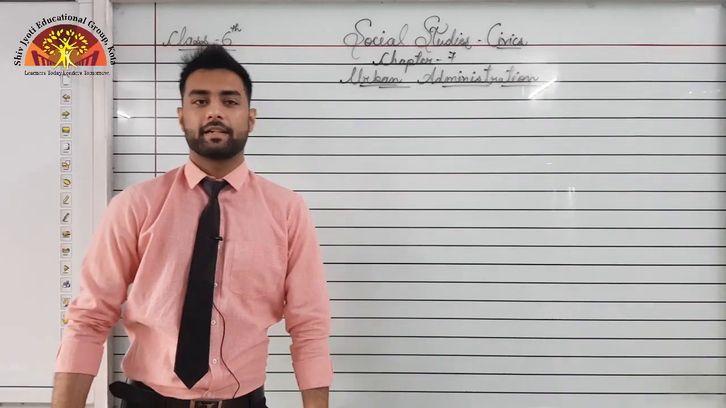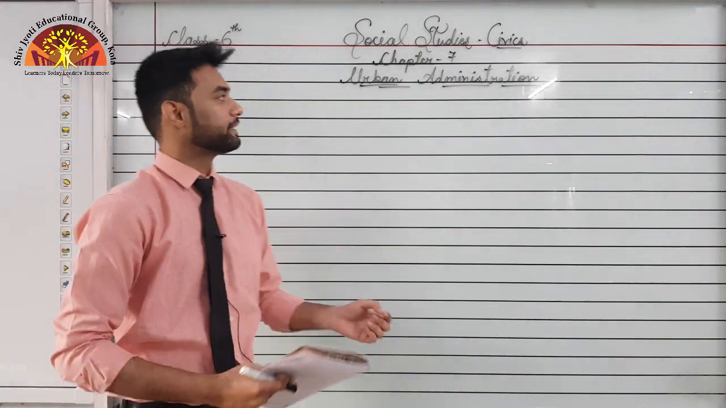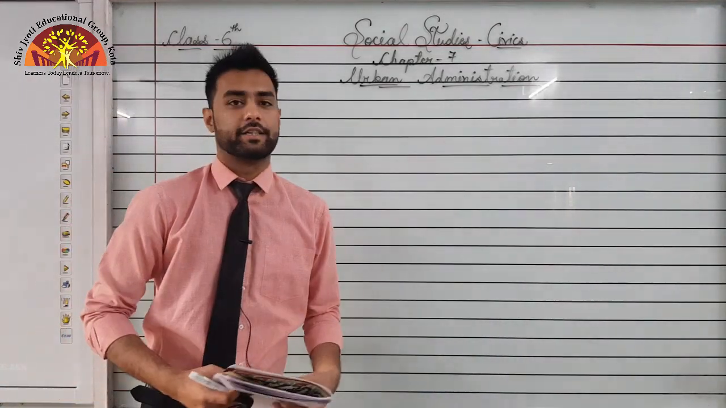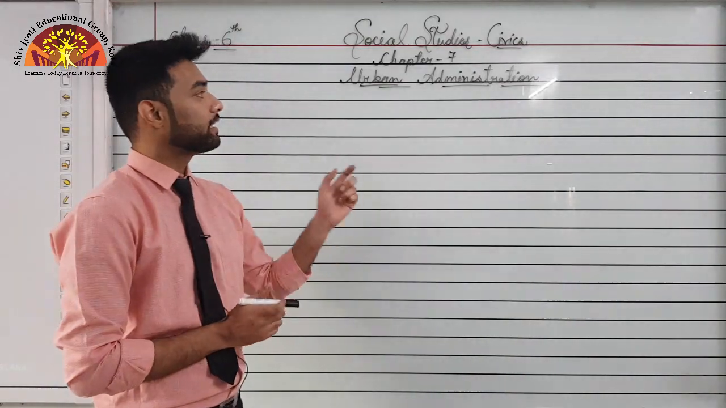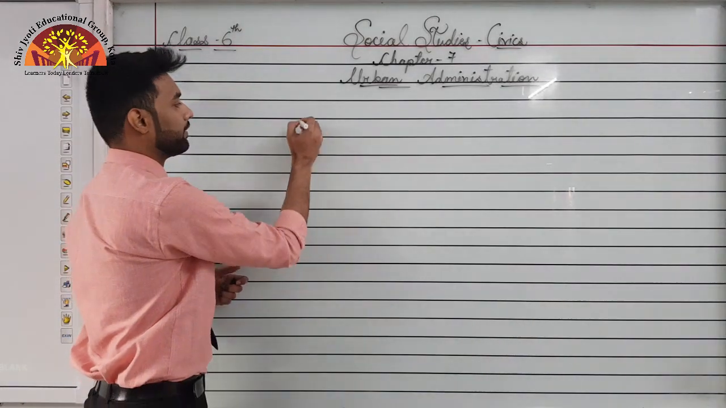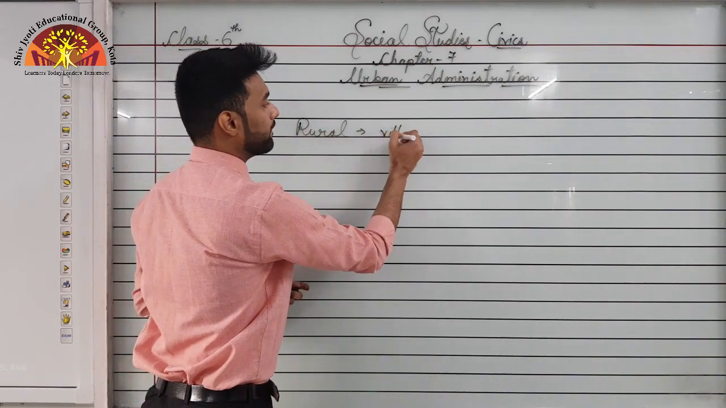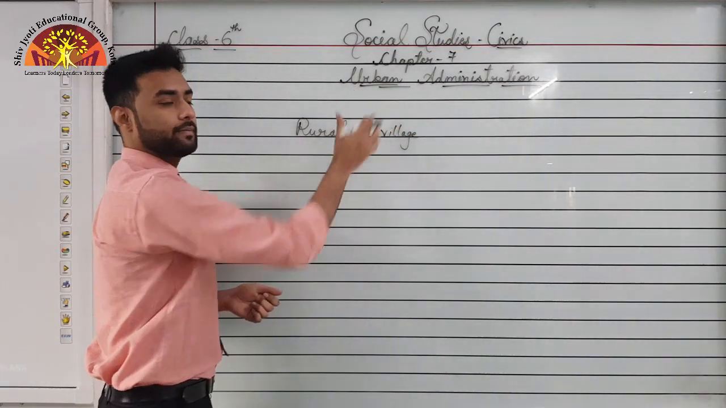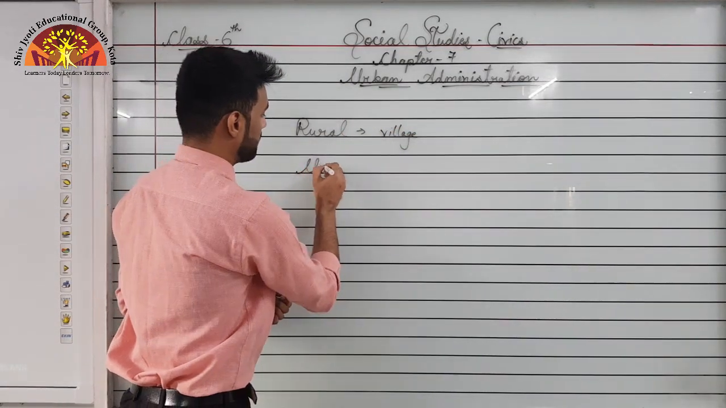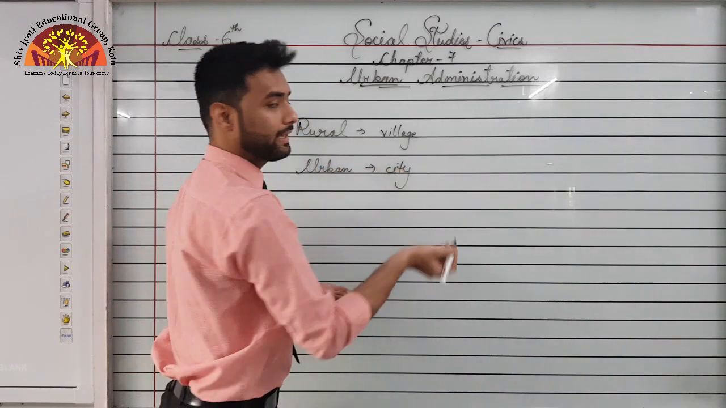So students, let us begin a new chapter of social studies, civics. We are learning chapter number 7, that is urban administration. Students, if you would remember, before this chapter in civics, we have learned about rural administration. Do you remember what the word rural means? I told you that it means village. Okay. Similarly, in this chapter we are learning about urban administration. So what is urban? Urban means city or big towns.